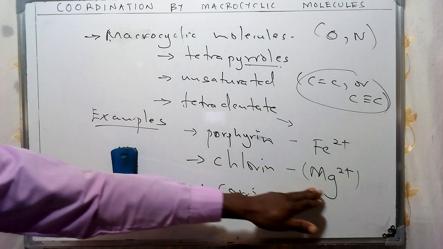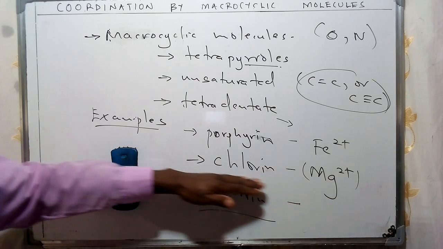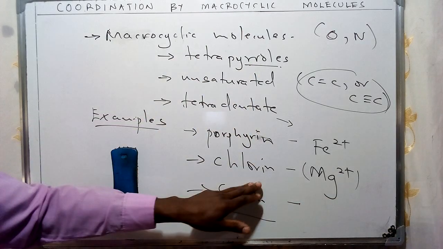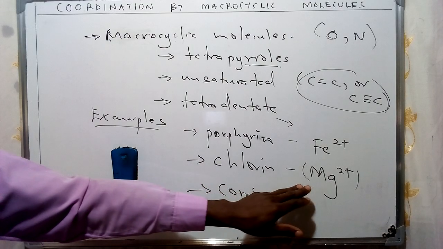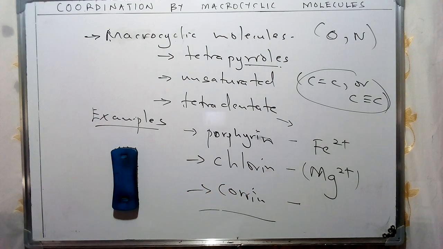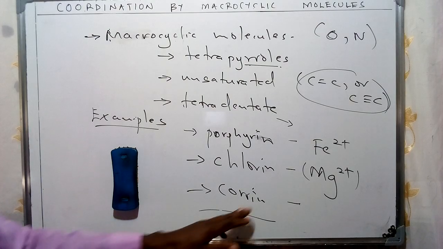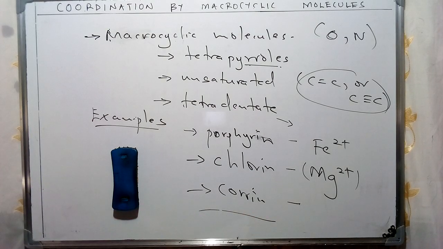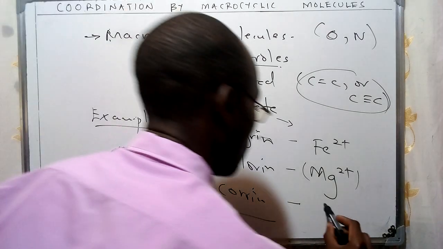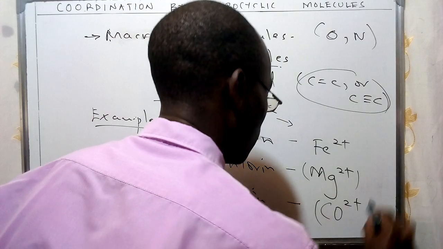Now, we had also mentioned the concept of a type of metal center, which can be given in terms of magnesium. So if this specific type of macromolecule contains a metal center made up of nickel, then we refer to this as chlorin. And lastly, we had talked about the concept of corrin, which is contained in cobalamin, that we had given in this specific case. So this consists of a center of cobalt ion.